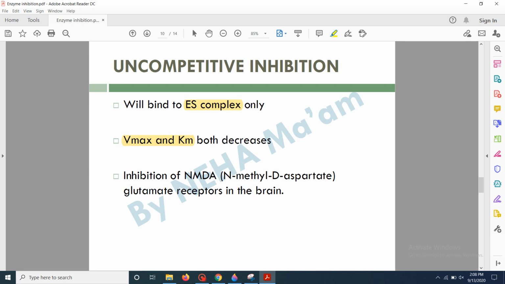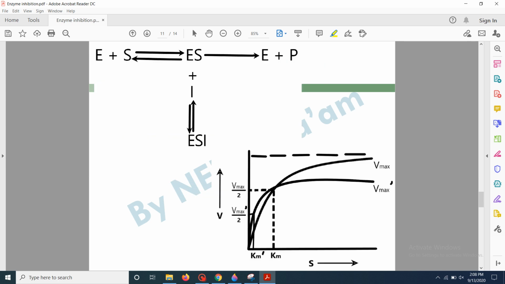Next, if we talk about the example of uncompetitive inhibition, then the inhibition of NMDA, that is N-methyl D-aspartate glutamate receptors in the brain, is being controlled by uncompetitive inhibitors only. So as we have earlier discussed, the inhibitor cannot bind to the enzyme alone.